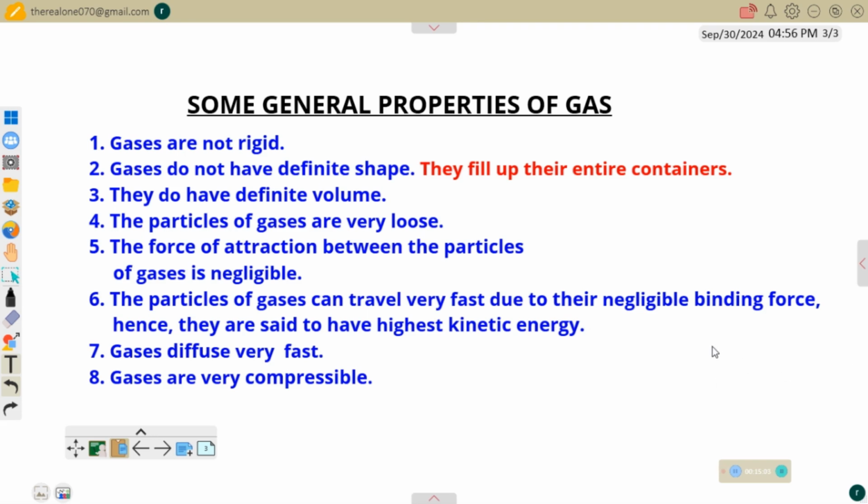So due to their negligible binding force, they are said to have the highest kinetic energy. This is also true about them. Because of their high speed and lack of strong binding force, they have high kinetic energy. It means they can travel very fast.